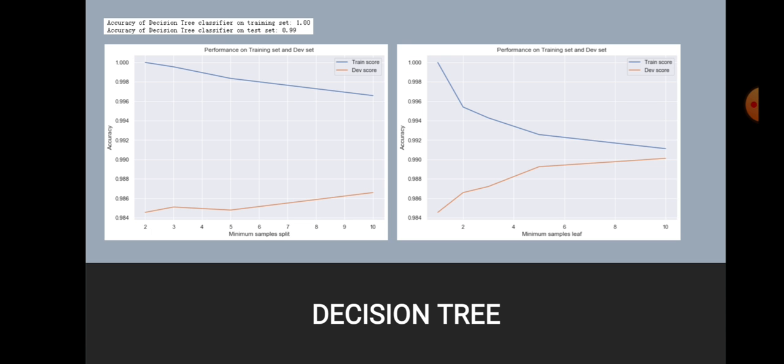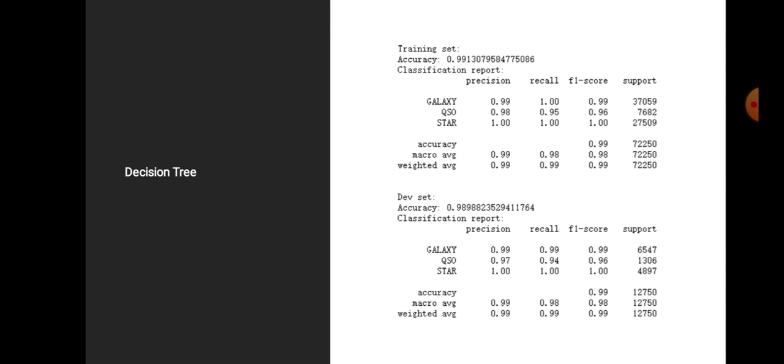Decision tree's accuracy is very high. It's already 99% for the test set. From the plot, we find that when the sample split is 10 and the sample leaf is 10, the performance is the best. So we chose 10 as the value of parameters. The result shows that under this situation, the accuracy is still as high as 99%. So till now, decision tree is a perfect method for prediction.